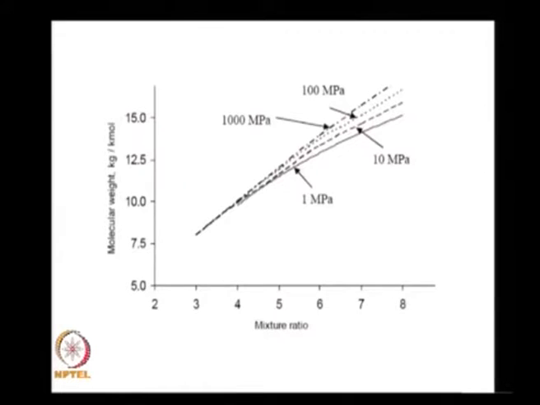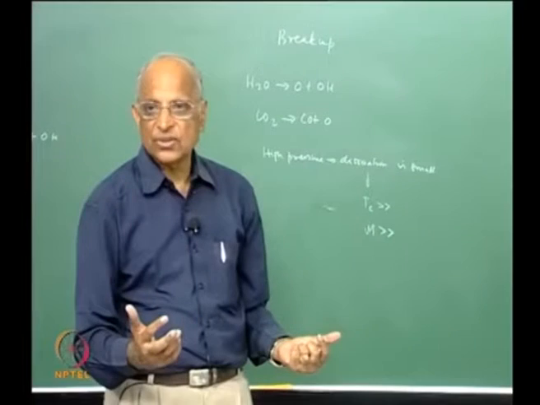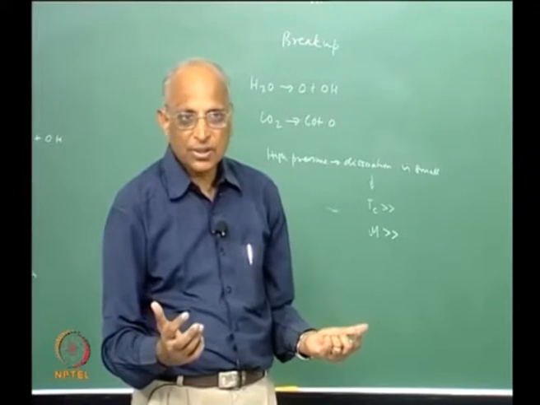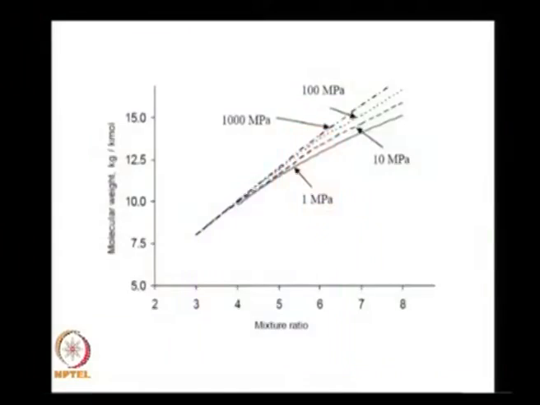You also find that the molecular mass of gases increases with mixture ratio, but also we find that as the pressure increases, the molecular mass increases. Why is that? At higher pressures you have less dissociated gases, and dissociated gases have a low molecular mass, right? Is it clear? Let us go to the next one.